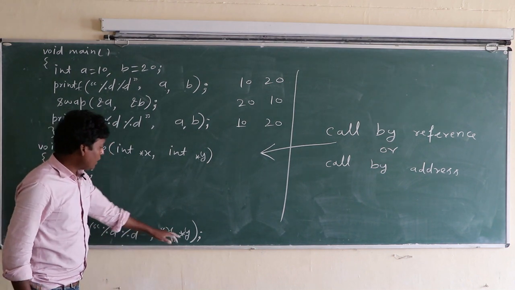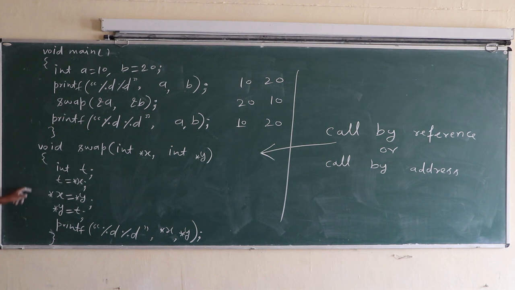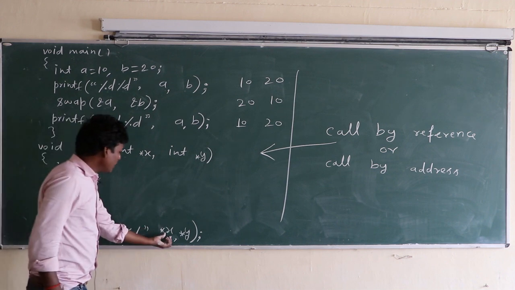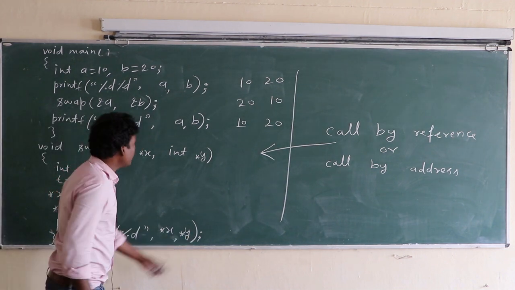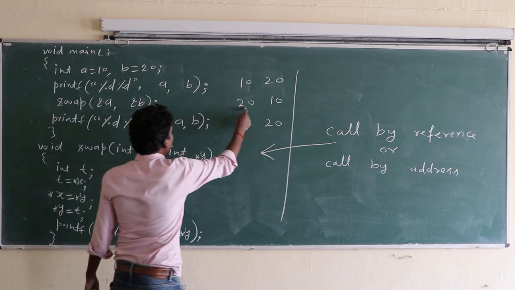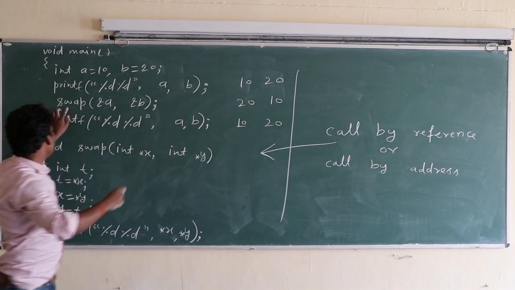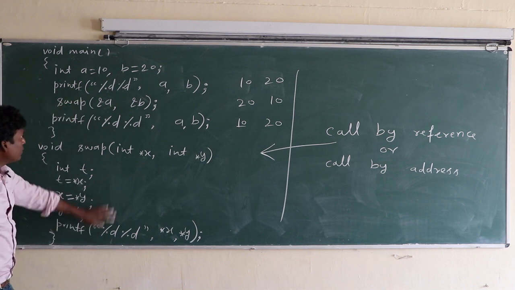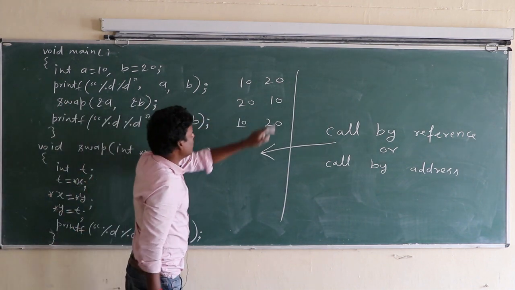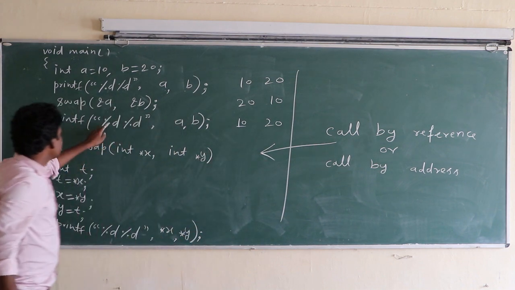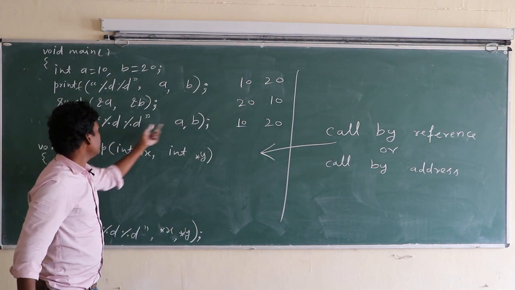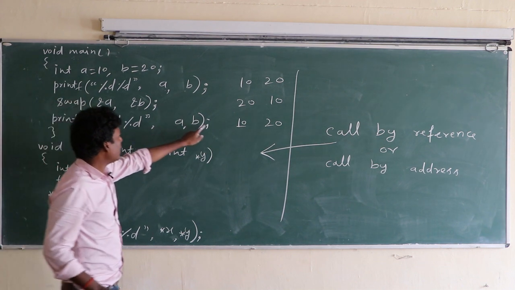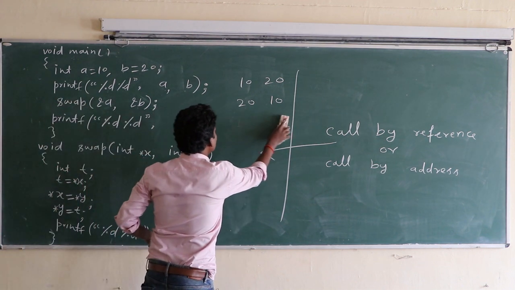So here the values are swapped, class, using a third variable and the concept of pointers. So 20 is printed and 10 is printed, because swap has a printf. What will be the result in main? This %d prints A, this %d prints B. Now the values have changed; the values are swapped.